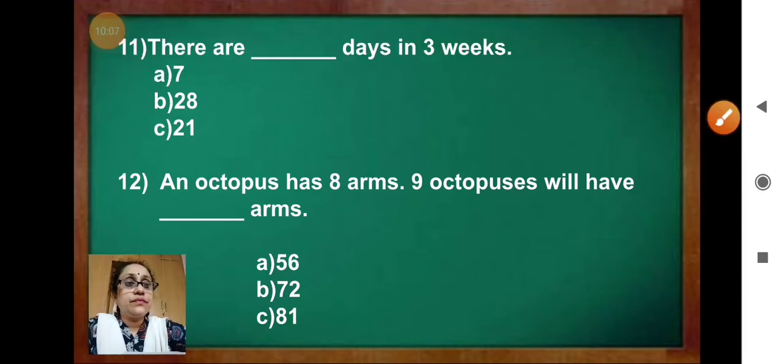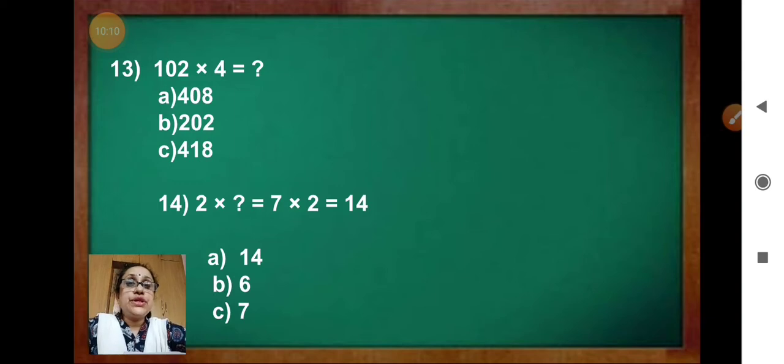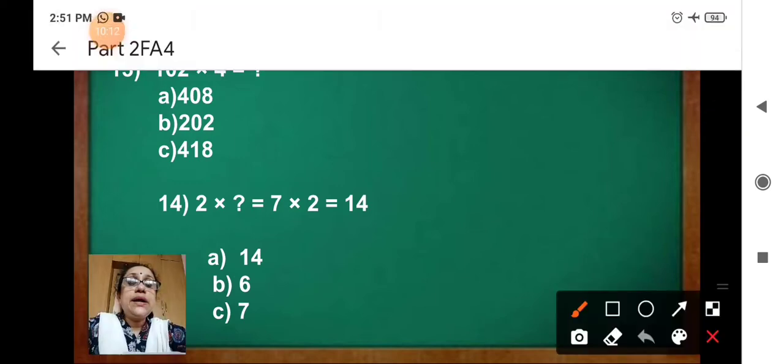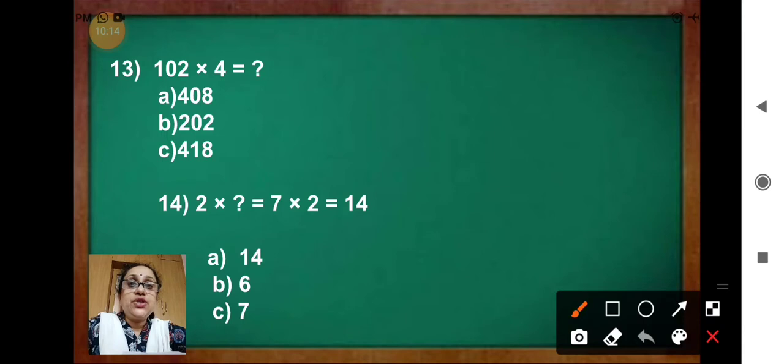Question 13. 102 into 4 equal to, question mark. Now do the multiplication. You do it yourself. Three options are given: 408, 202, 418. So what are you getting? The correct answer is 408.